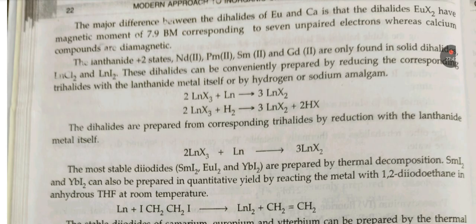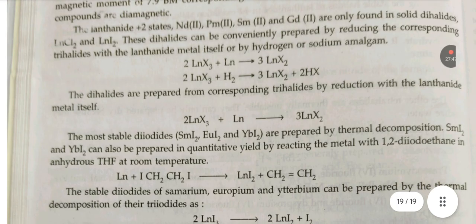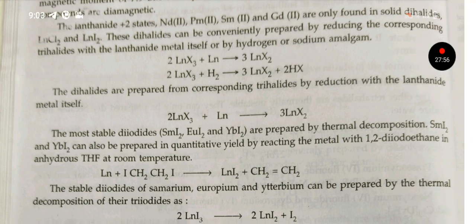The lanthanide +2 state. Nd, Pm, Sm and Gd can also be formed only in solid dihalides LnCl2 and LnI2.